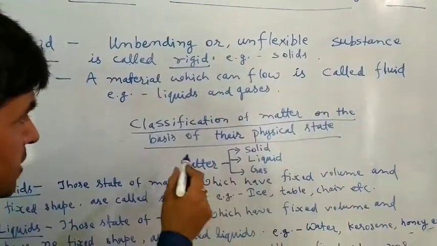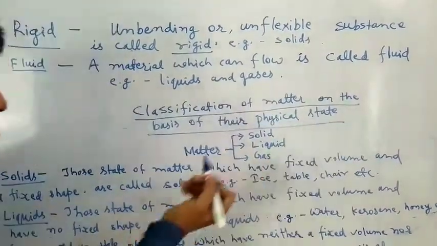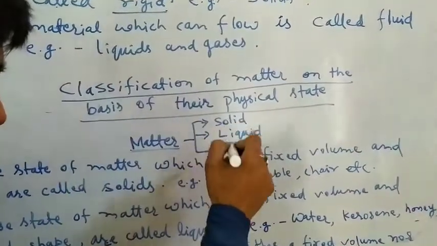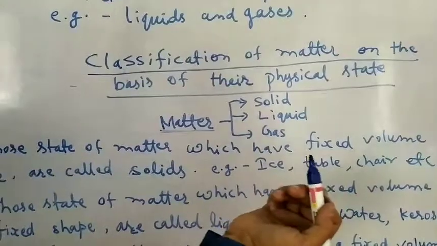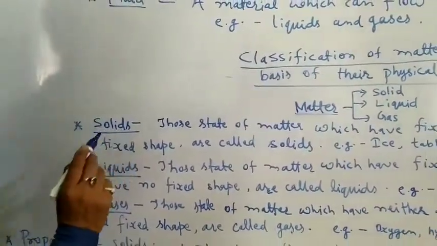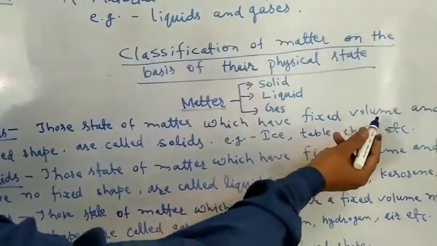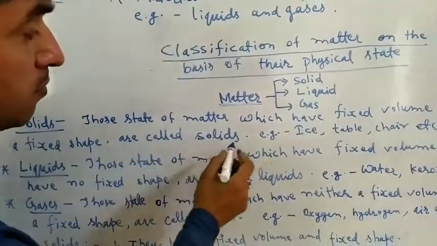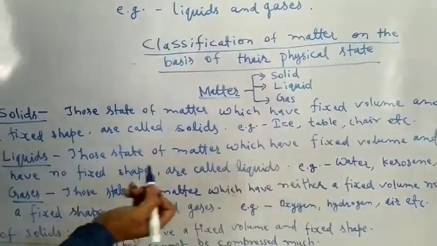Physical state of matter, classification of matter on the basis of their physical state. Matter is grouped into three categories: solid, liquid and gas. First of all, we deal with solids. Those states of matter which have fixed volume and fixed shape are called solids. For example, ice, table, chair, etc.